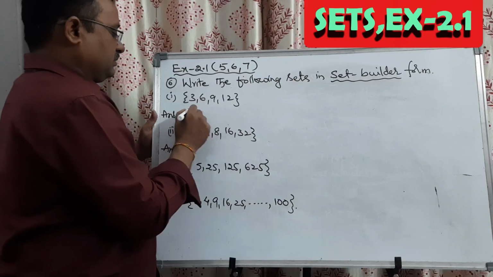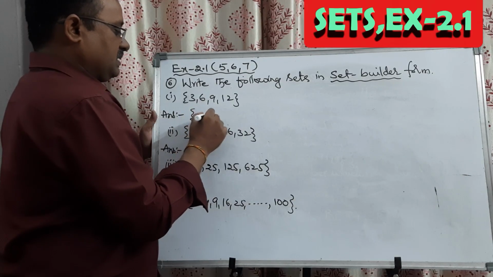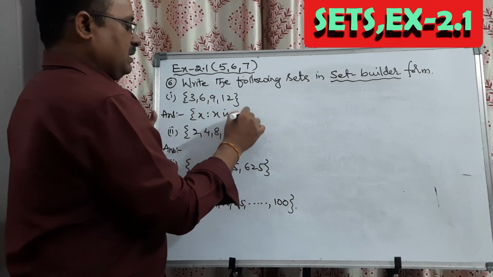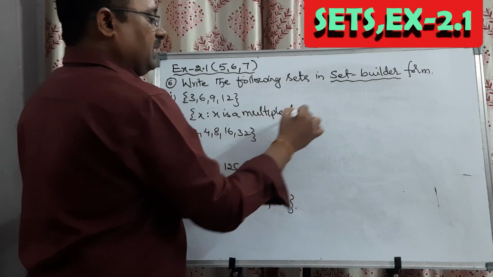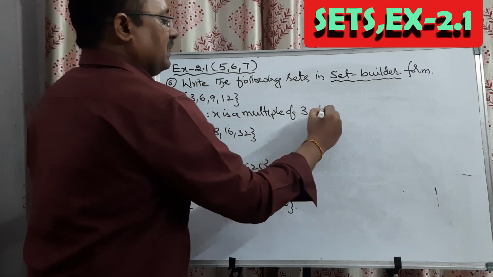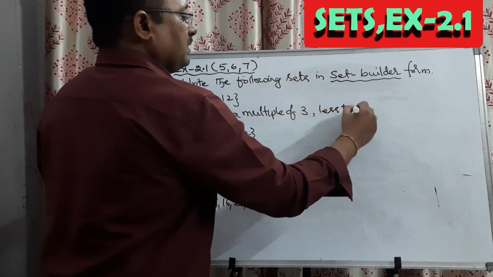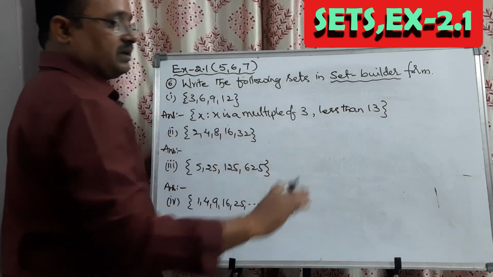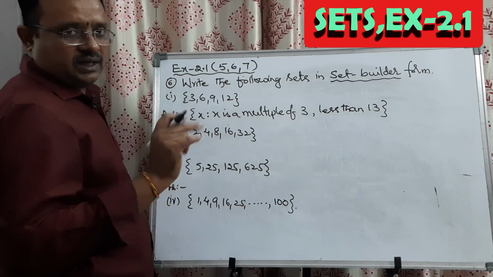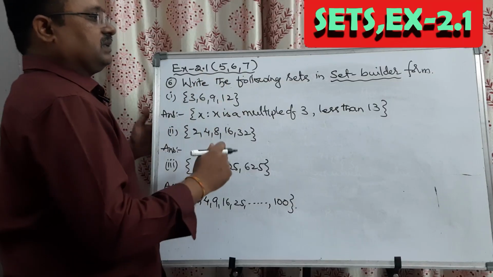So this is equal to set of x such that x is a multiple of 3 less than 15, or 13, like that you can take. Understood? One more choice also there.